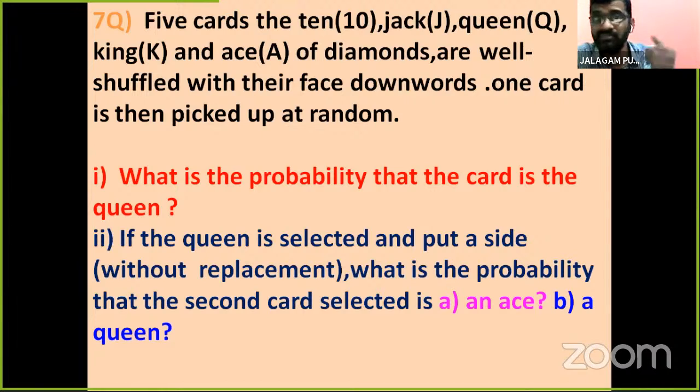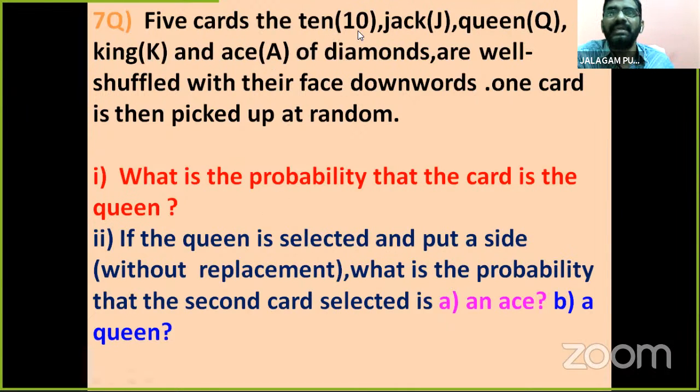In a deck of cards, 52 cards are there, 4 sets, 2 colors, and each color contains 26 cards. We know it very well. So here we may take only 5 cards, those are diamonds.